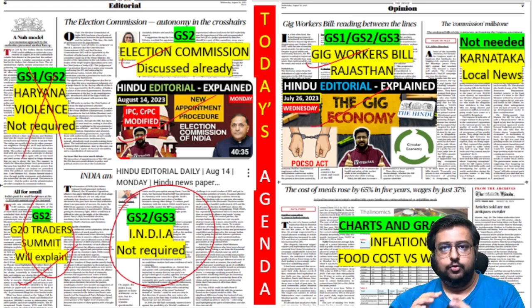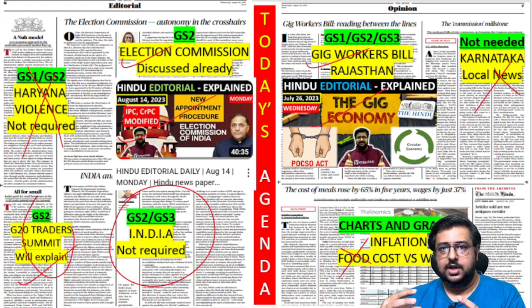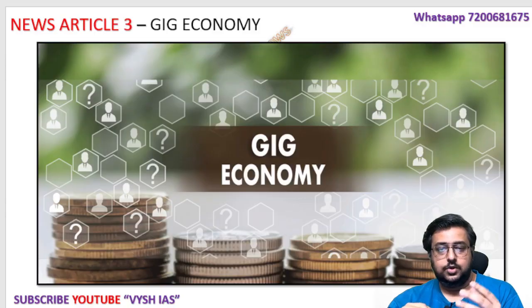This I am telling, if you watch Vyshyanas alone for 1 year, your complete prelims subjects get over. That's my guarantee. But you have to watch it every day. I will not repeat the same article again and again. This is Karnataka local news, and this is the inflation. It says the food cost in Maharashtra, in some places, has increased 65 percent, but the wages of people have increased only 35 percent. So that mismatch they have put in a chart and graph, a local economy model they have shown. That's all. So we will discuss the main article, but here are the slides, if you see, gig economy.